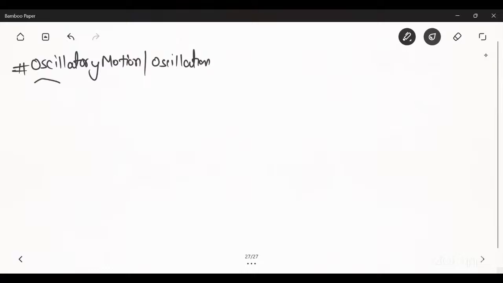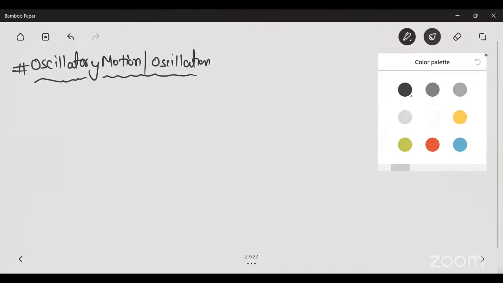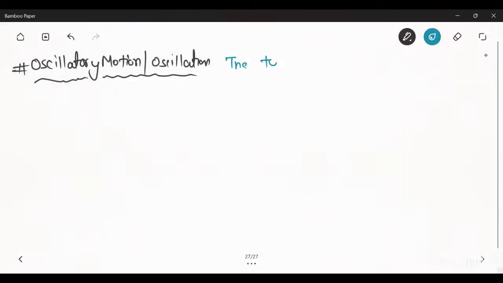Now, second is oscillatory motion or oscillation. So, what is oscillatory motion or oscillation? The to and fro motion of an object is known as oscillation.